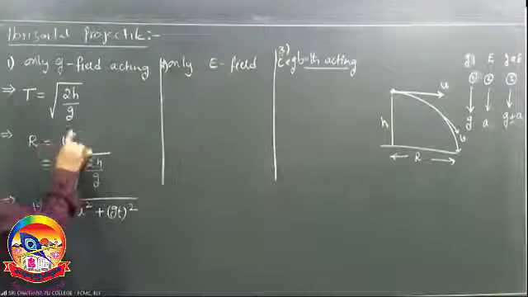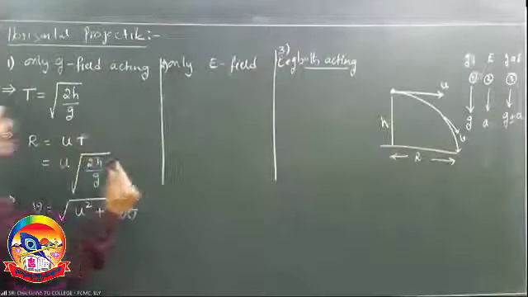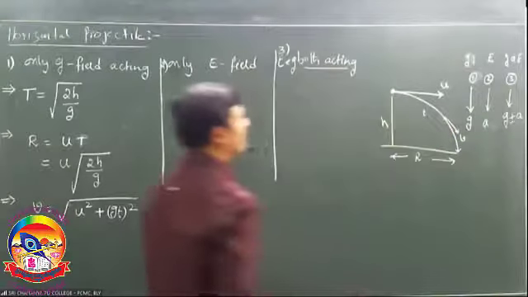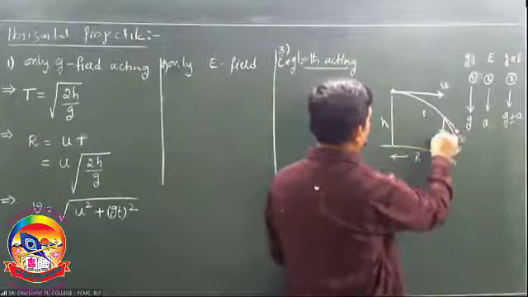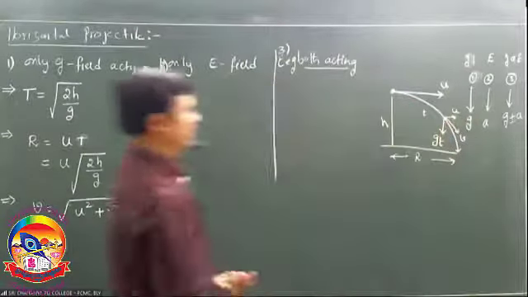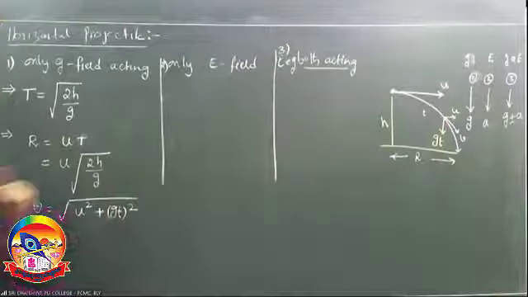If you take this as t, after time t, when it reached this point, its vertical velocity at this point is gt. Horizontal velocity does not change, u, right? So root over u square plus gt square, that is v.